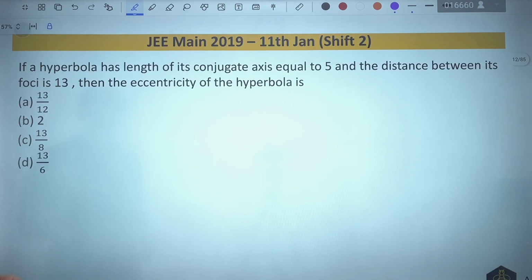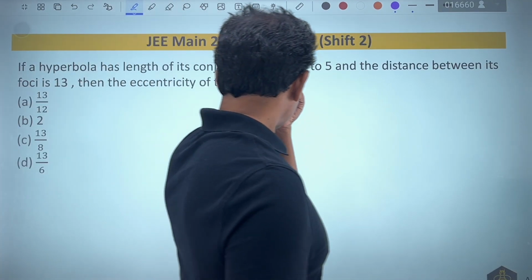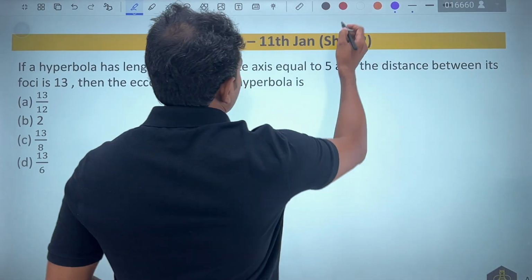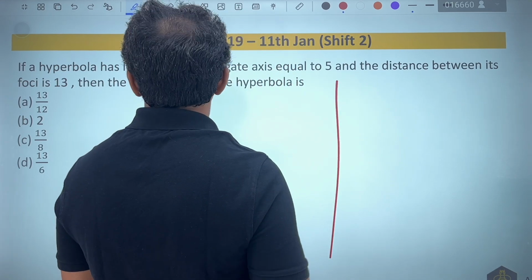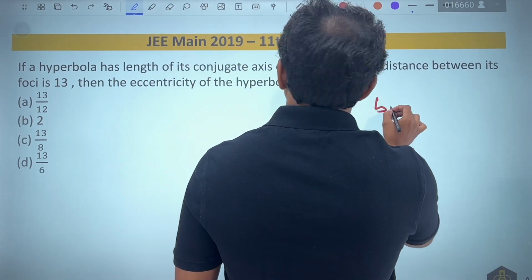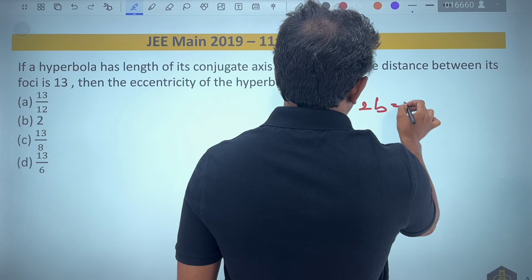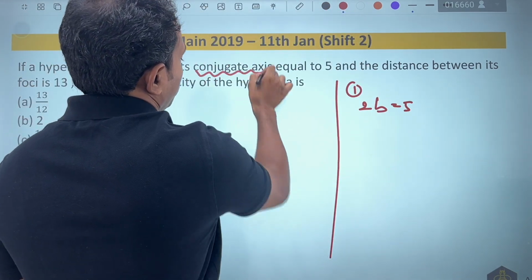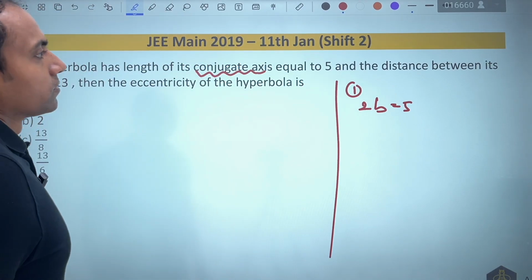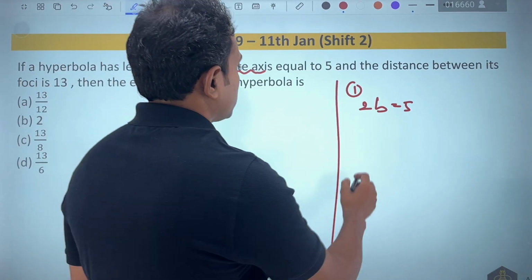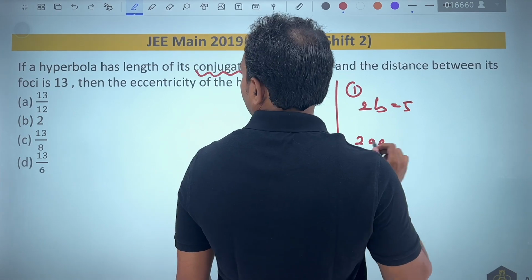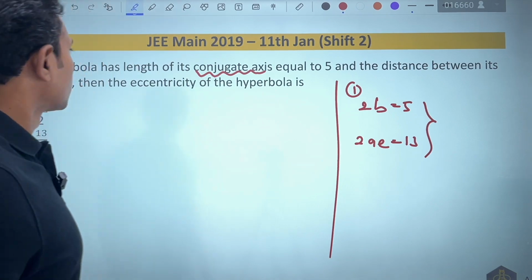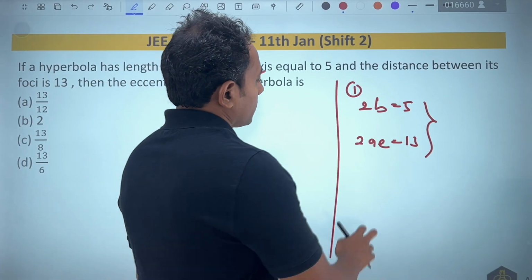Now the next 2019 question says that a hyperbola has its conjugate axis equal to 5. Let us keep writing things in order to make things simpler. So the conjugate axis, 2b, is equal to 5. The length of the conjugate axis is not b, it is nothing but 2b. The distance between its foci, that is 2ae, is given as 13. You can see that a similar question we did in ellipse also. There is nothing new in this. Then we need the eccentricity of the hyperbola.